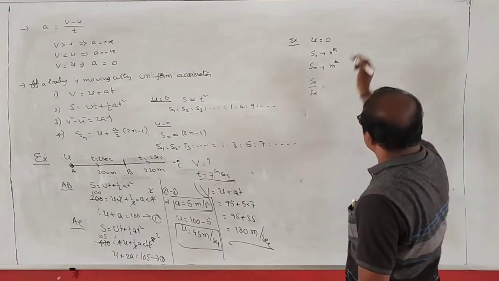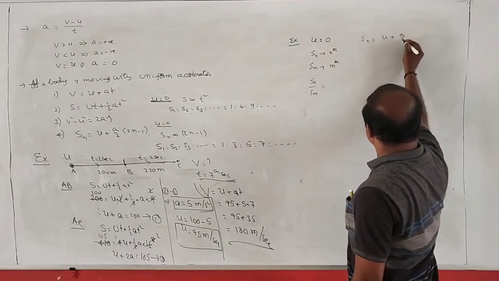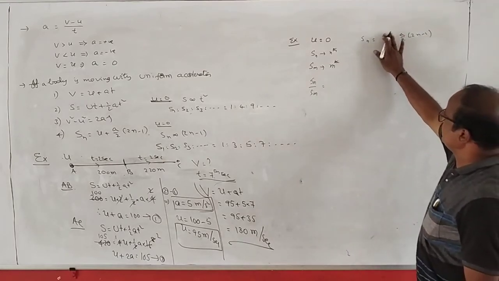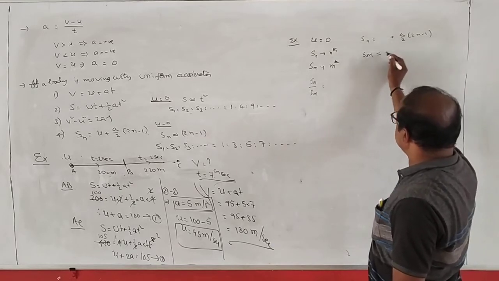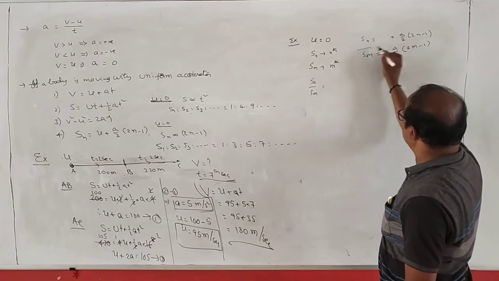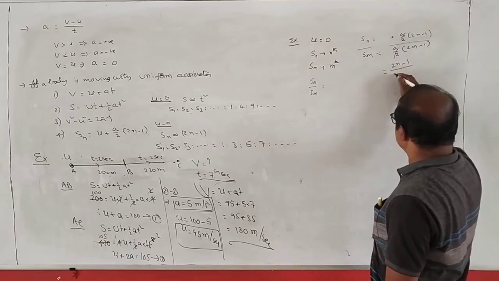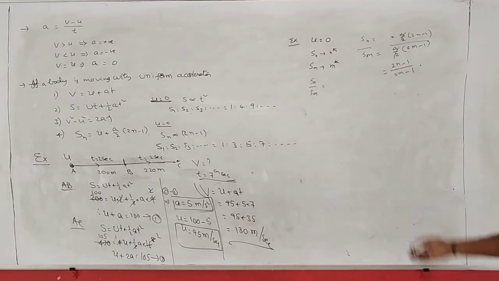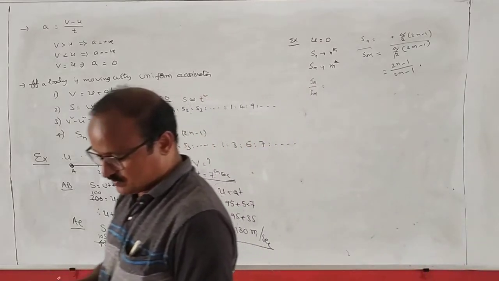Ok, distance traveled in the nth second Sn is equal to u plus a by 2 into 2n minus 1. u 0 కాబట్టి తీసేయండి. Sn is equal to a by 2 into 2n minus 1, Sm is equal to a by 2 into 2m minus 1. Divide చేసేస్తే a by 2 cancel. This is 2n minus 1 by 2m minus 1. Okay. ఇలాంటి చిన్న చిన్న ప్రాబ్లమ్స్ ఇస్తా ఉంటాడు. వాటిని ఈజీగా మనం సాల్వ్ చేసుకోవచ్చు.